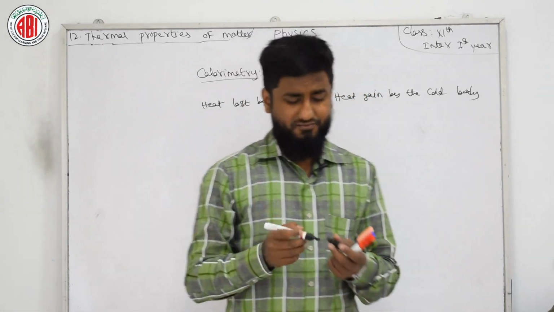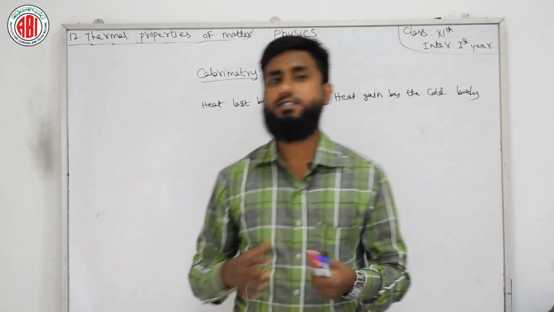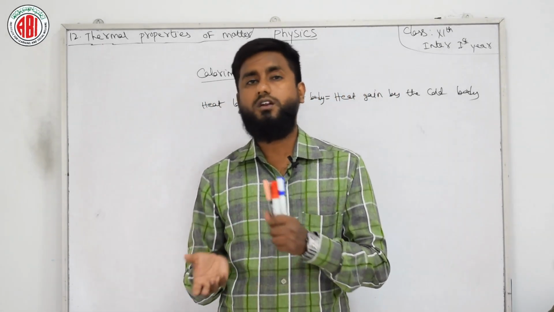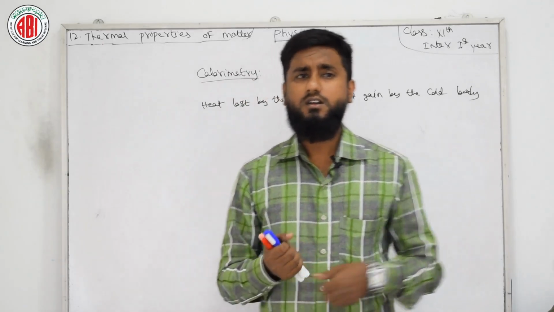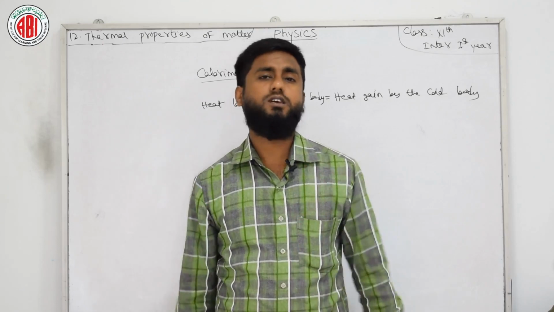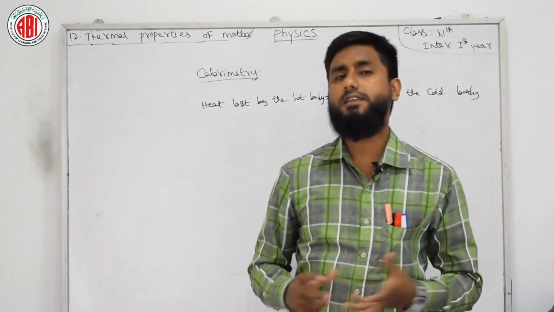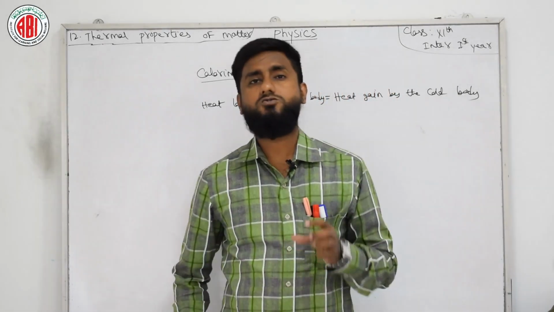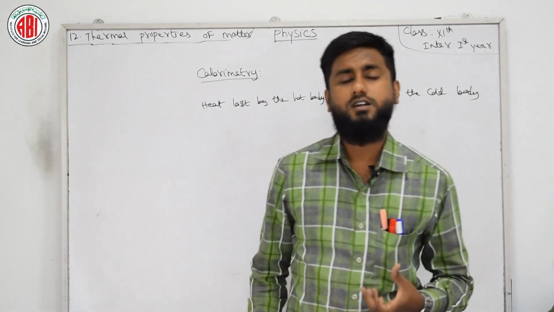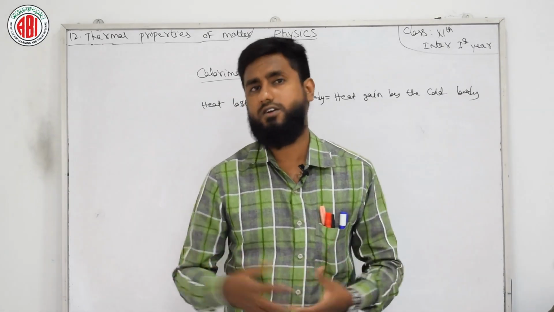So we have a few experiments related to this calorimeter, to check whether heat is lost more or less, and for that I will give you an example. You need to take two pieces, one wooden piece and another any metal piece. Keep these two pieces in the fridge or freezer for a few minutes, say 10 or 15 minutes, whatever you want.